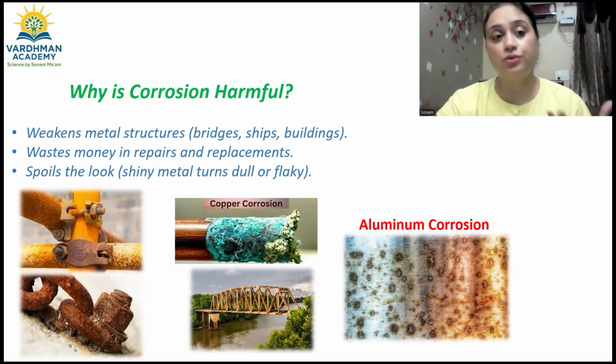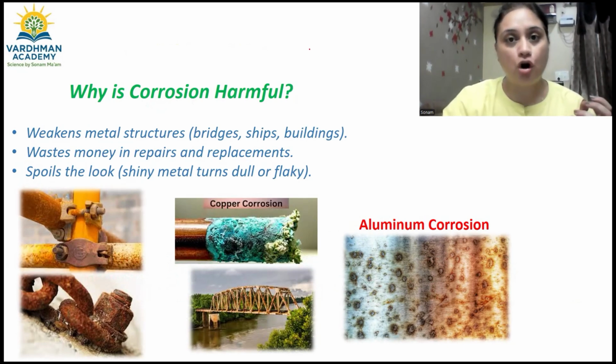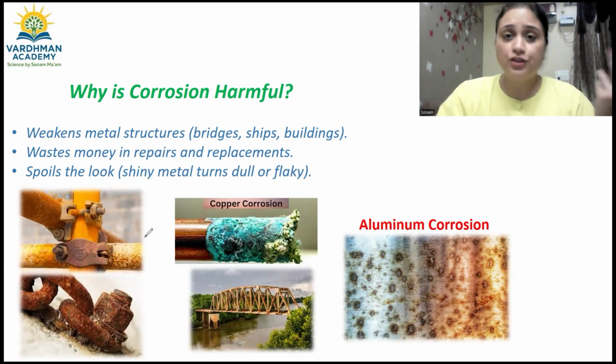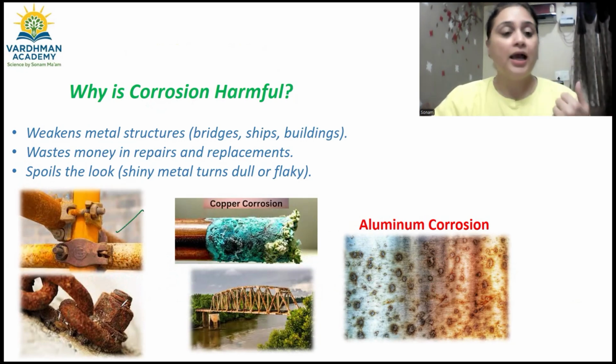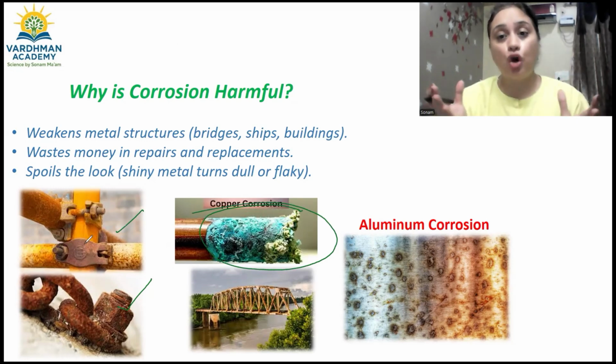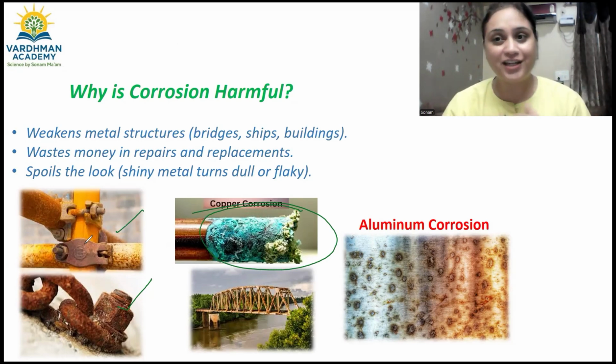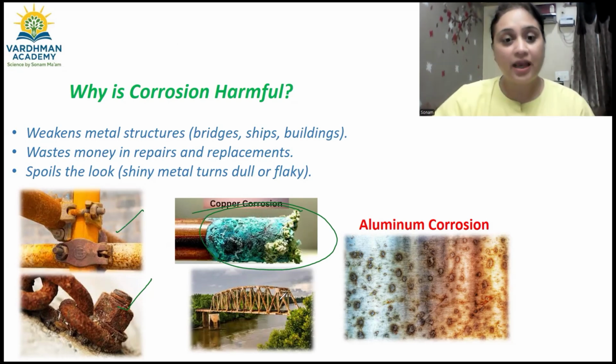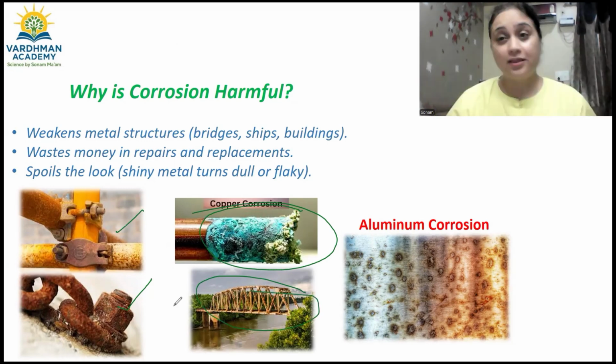So here in these visuals you can see this is the oxidation of iron, right? This is the iron metal that got rusted and turned brown, and this is your iron again, a brown flaky substance, and that new brown flaky substance is known as hydrated iron oxide. आप देख रहे हो यहाँ पे copper corrode हुआ है, और ये जो copper है it is bluish in color. इसने भी कोई new substance बना लिया है. Color change indicates the formation of a new substance. Here we can see the pathetic condition of the bridge. That is also because of corrosion. Aluminium metal being reactive, it also gets corroded, right?